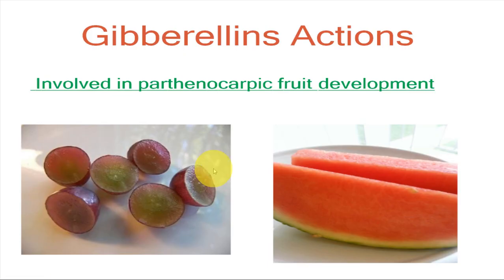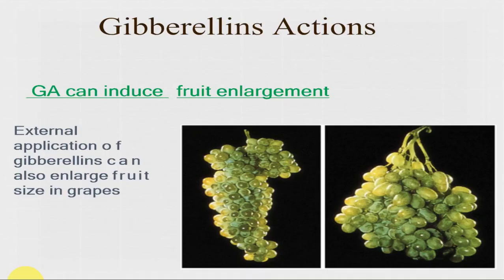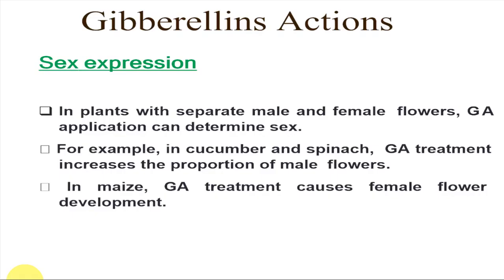Another important aspect, as we see in auxins also, is seedless fruits, parthenocarpy. Gibberellins are also involved in the development of seedless fruits. You can see seedless grapes, seedless watermelon. Then the Thompson seedless grapes variety: you can see the enlarged fruit of grapes, and seedless grapes are also produced by application of gibberellic acid. Here you can see external application of gibberellins causes enlarged fruit size, or fruit size gets increased after application. So these are the practical aspects of gibberellic acid.